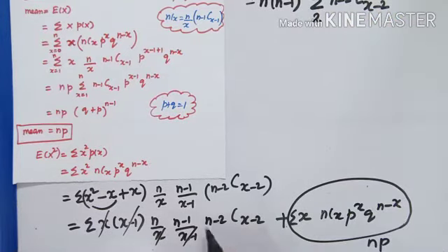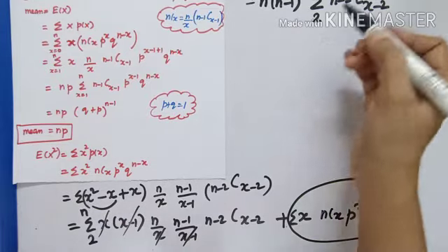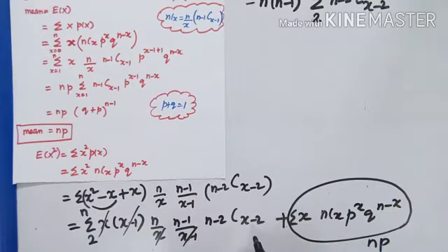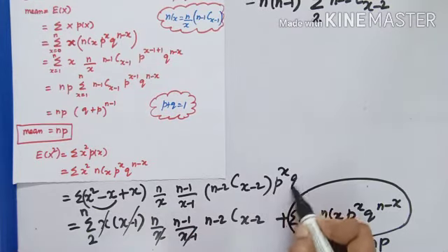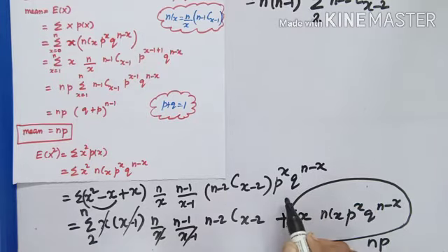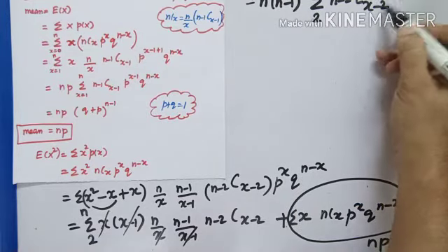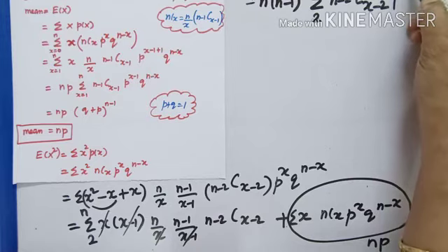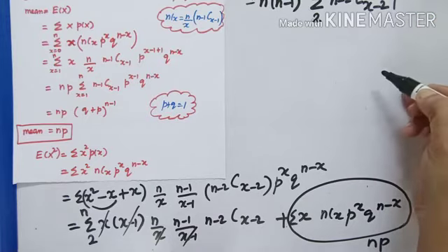Here also, whenever I put n-2, start from 2 to n. The next step, p power x q power n-x, let us write as it is. Because x-2 is coming, I want x-2 only for p also.